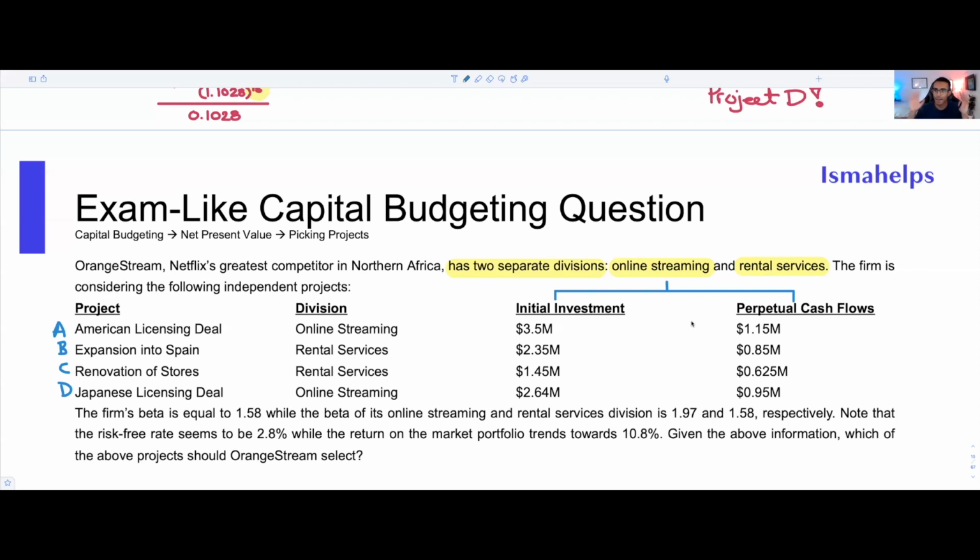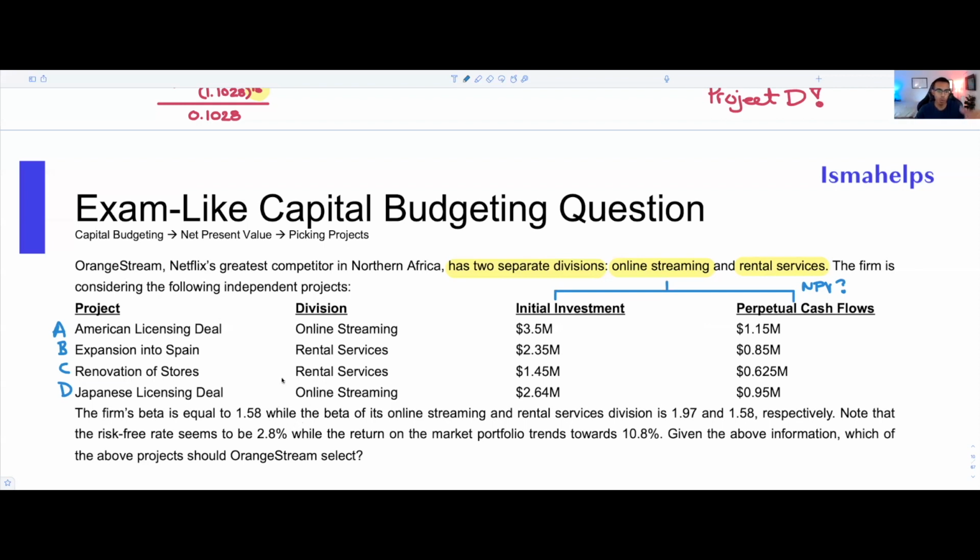So already, bells should be ringing, because it's not a game of just how much total money this project will make or how much it costs us at the onset. It's really about figuring out what the NPV is. So I could write here, NPV. That should be coming into your mind already.